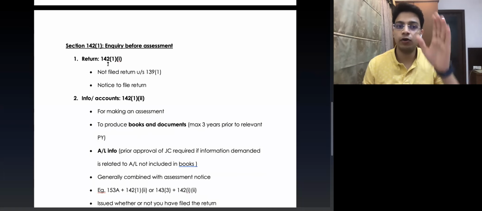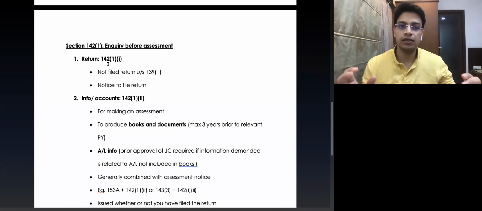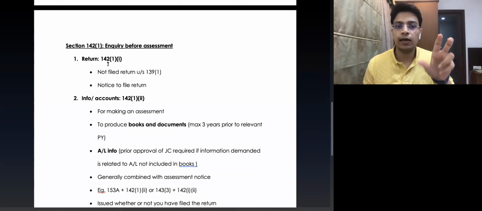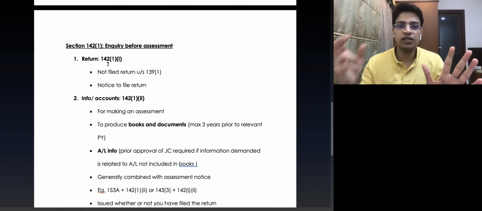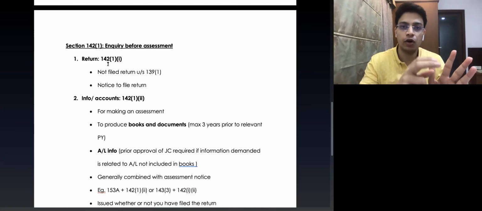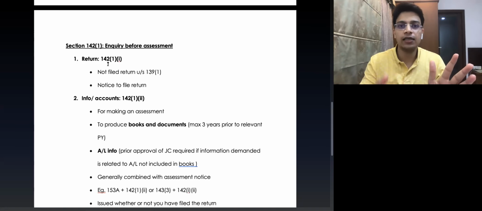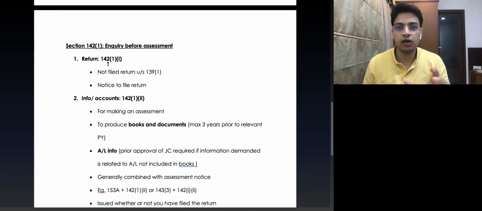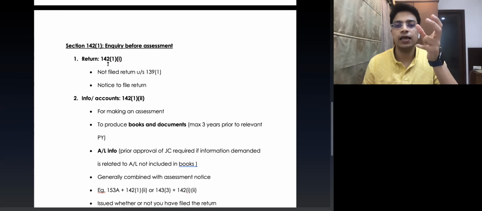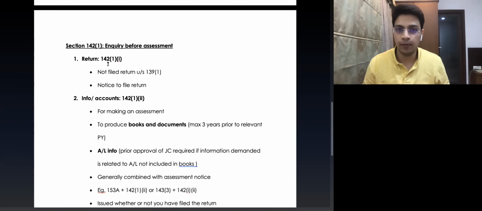So section 142, subsection 1 has two parts. The first part being section 142, subsection 1, clause 1, and the second part being clause 2. Clause 1 talks about the return of income. If the assessee has not filed his return of income under section 139, subsection 1, the assessing officer can issue a notice under clause 1 and ask the assessee to file the return. So in clause 1, what is the assessing officer doing? The assessing officer is asking the assessee to file the return of income.